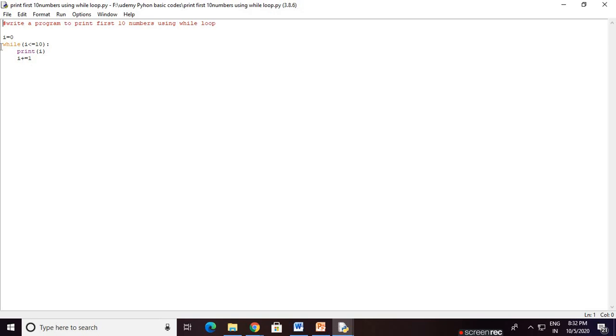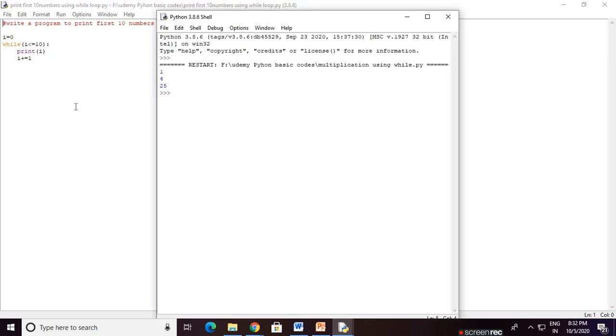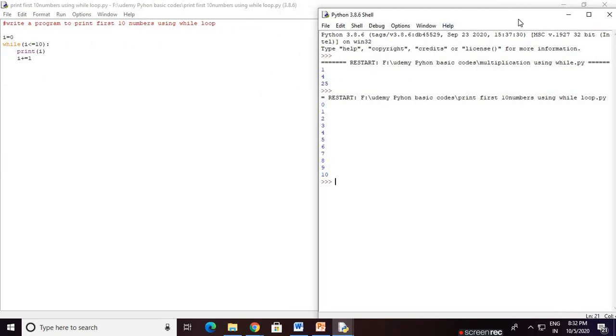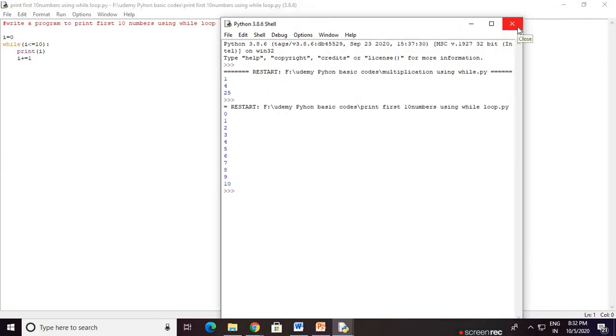Go to the while loop again. Is 1 less than 10? Yes, print the 1. Now i plus 1, that means 1 plus 1 is 2. Is 2 less than 10? Yes, print the 2. This way the work is done by the while loop until the condition is false. Press F5. Yes, 0, 1, 2, 3, 4, 5, 6, 7, 8, 9, 10. The value 10 is printed. This is 11 values in total, starting from 0. This is the use of the while loop in Python programming. Thank you.